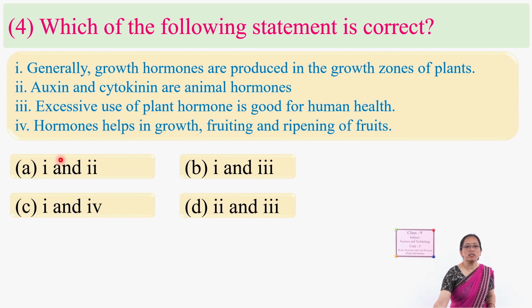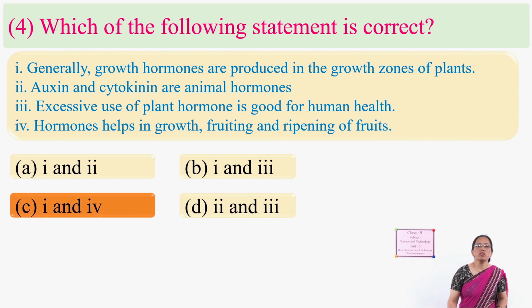Which one is correct? 1 and 2, 1 and 3, 1 and 4 or 2 and 3. Yes, very good. It is 1 and 4. That is, generally growth hormones are produced in the growth zone of the plants and hormones help in growth, fruiting, and ripening of the fruits.